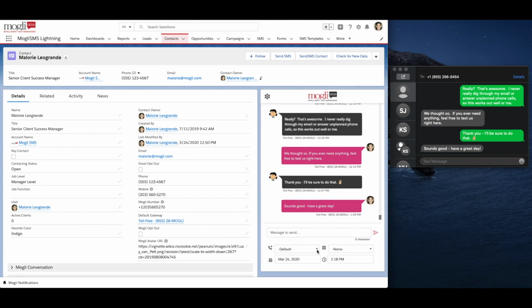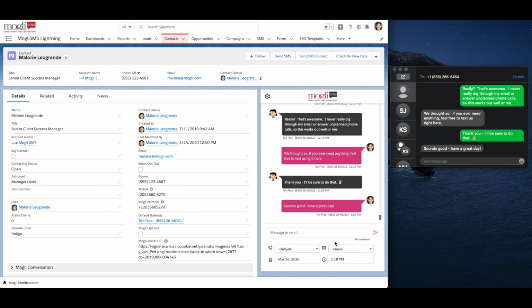Beneath the Message to Send field, you'll find more customization options. This drop-down menu allows users to select the gateway from which they'd like to send their message. Keeping the selection at default will prompt Mogli to send the message over the gateway populated in the default gateway field on the record. If no value is in the default gateway field, Mogli will send the message from our global default gateway, which we'll get to in just a few minutes. Users can also select a different gateway if they'd like.